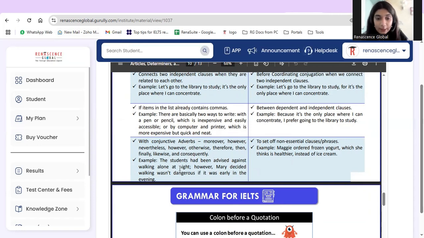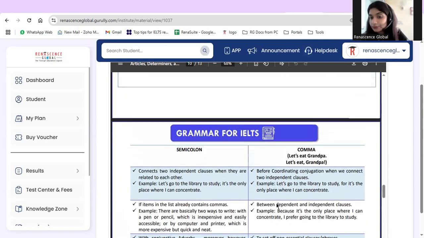For example, the student had been advised against walking alone at night; however, Mary decided walking wasn't dangerous if it was early in the evening. Because we have a conjunctive adverb here, as in however, before however we have used a semicolon, right?